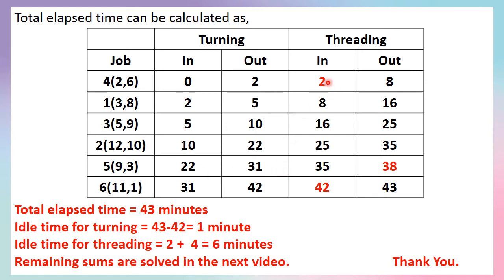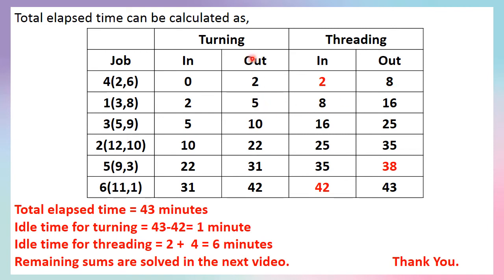Now, having seen how it is done for the turning machine, let us do the threading machine. Here the first job means the fourth job. The fourth job is finished in the 8th minute. So the threading machine can start the next job, job 1, from that 8th minute only.